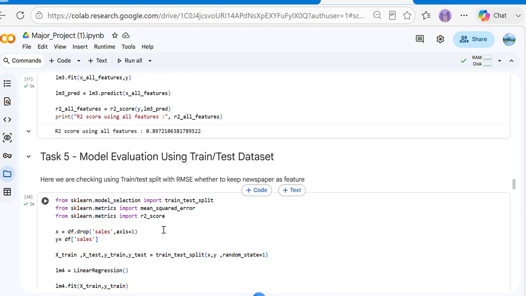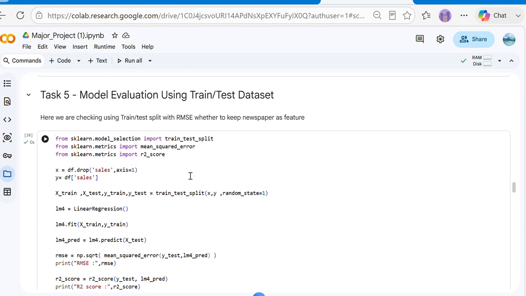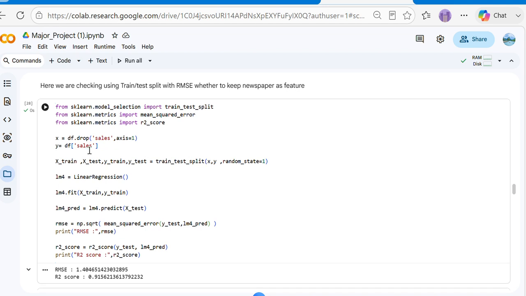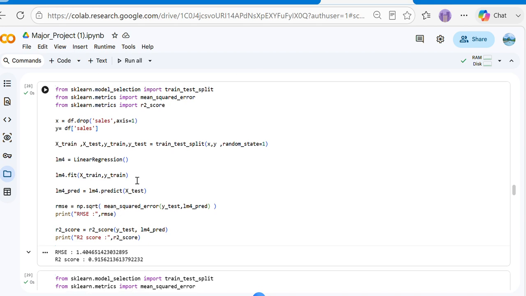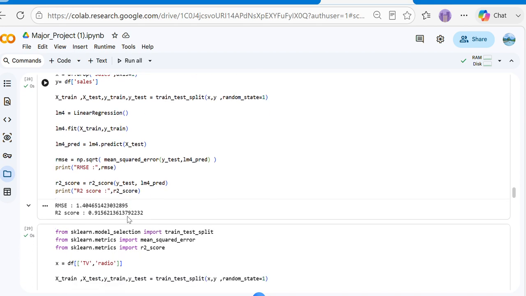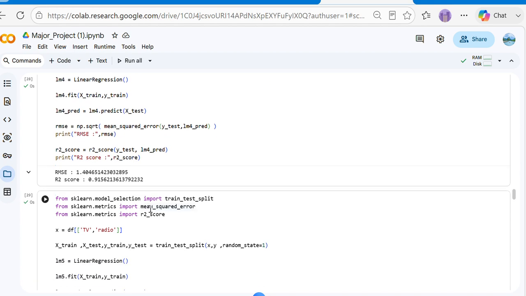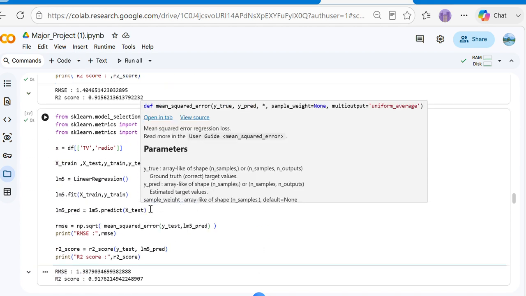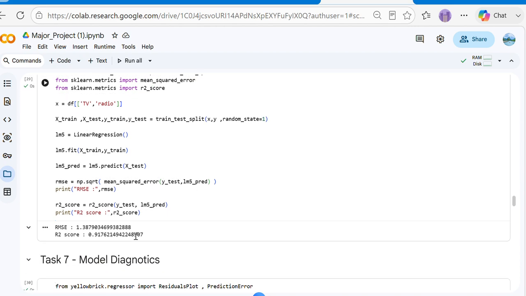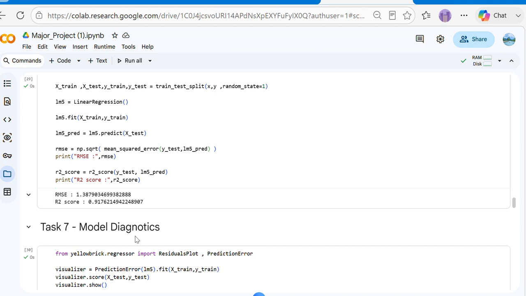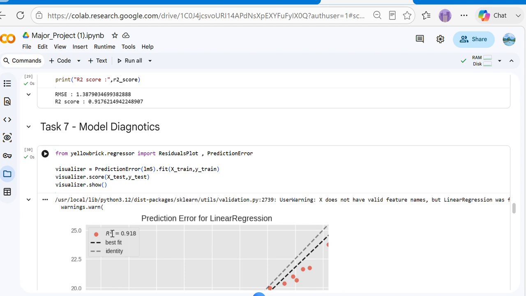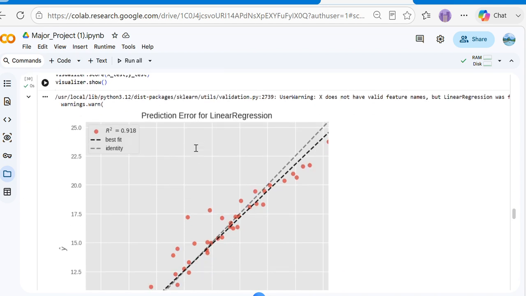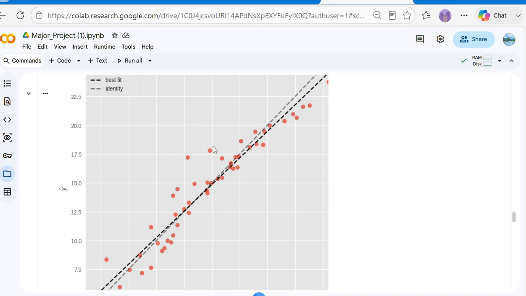Then I have split the data set into training and testing sets, trained the model on the training data set, and evaluated the performance using RMSE and R2 score. I have compared the models to decide which features should be retained. Then I have diagnosed the model, analyzed the predictions and residuals, and visualized the model performance using diagnostic plots.